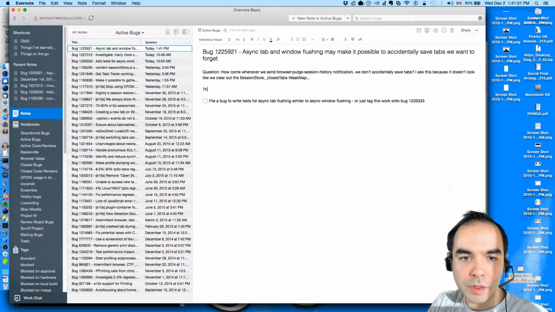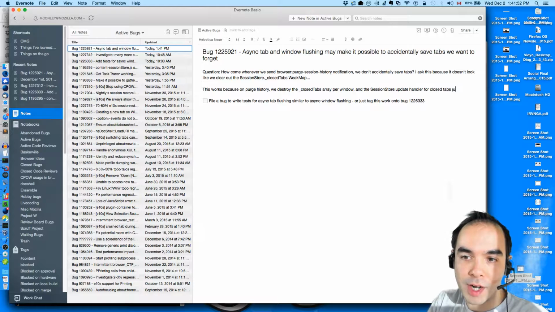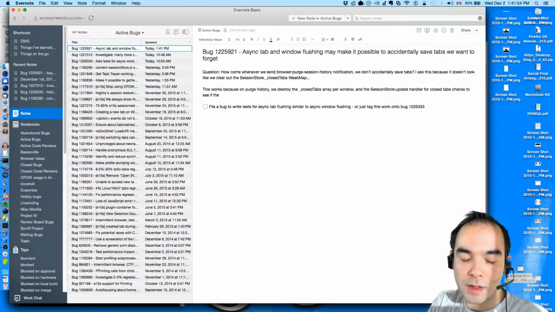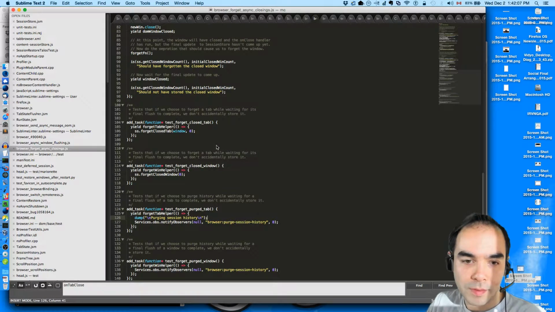Okay. So to answer the question, this works because on purge history, we destroy the closed tabs array per window, and the session store update handler for closed tabs checks to see if the tab is in the closed tabs array before choosing whether or not to save it.